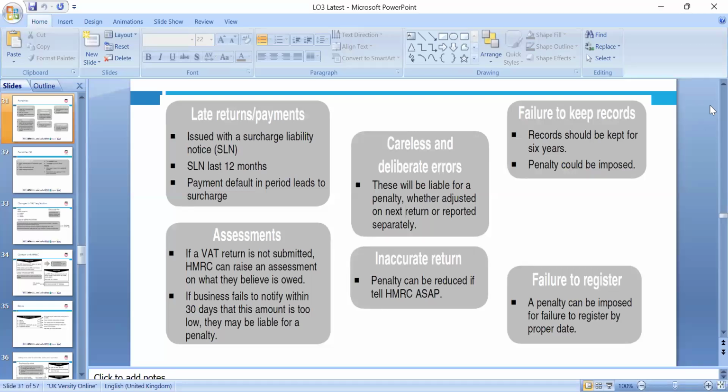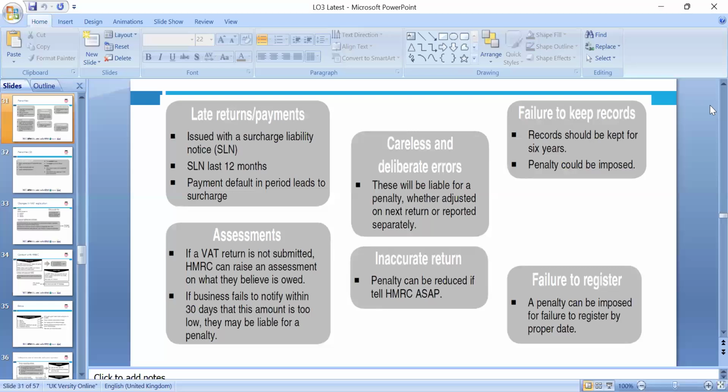HMRC can raise an assessment on the belief of, if the businesses fail to notify within 30 days, this amount is too low to be liable for a penalty. Careless or deliberately added, they will be liable to a penalty, adjusted in the next return. And for an inaccurate return, the penalty can be reduced. Tell HMRC.